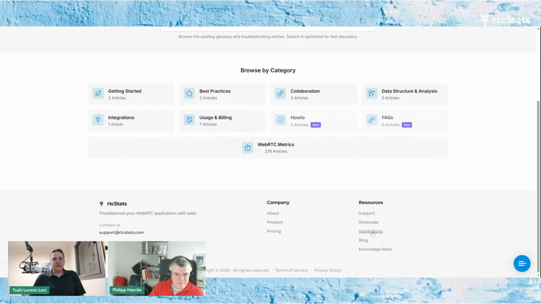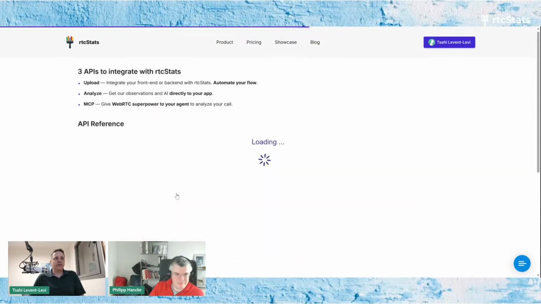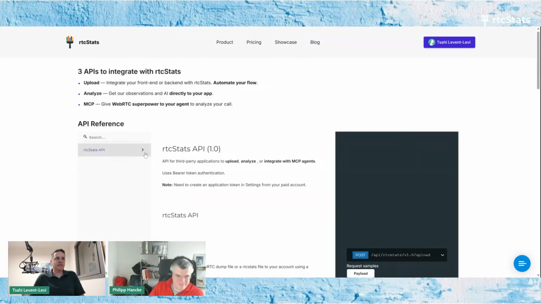Another very important thing that we added into the integrations is the ability to use an API. We finally have an official API where you can upload files, analyze files, and also use MCP for your AI service that you are using. Yes, and the upload API is integrated into rtcStats server, so you can upload a certain percentage of files or something like that. So now I can take rtcStats server, the open source piece, install it on my own machines, add the API key from rtcstats.com, and automatically the configurable amount of files that I want would go directly there.